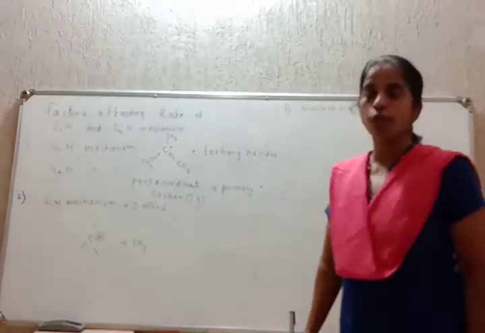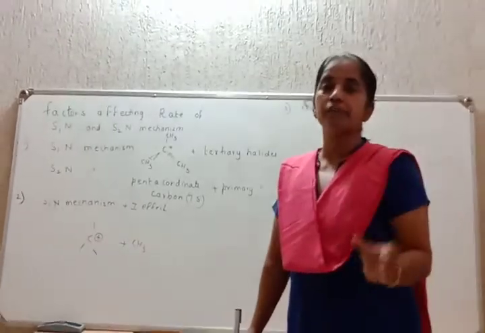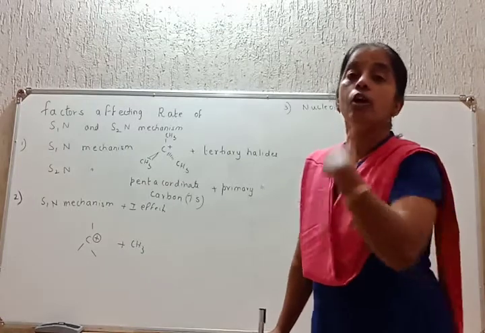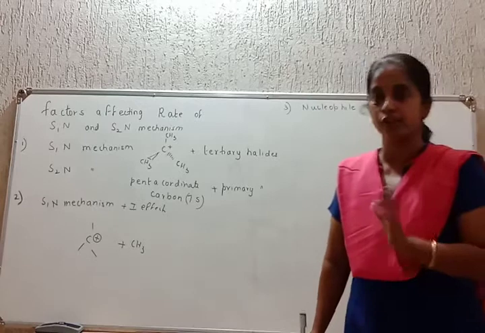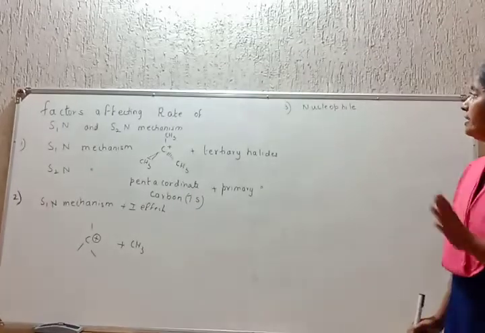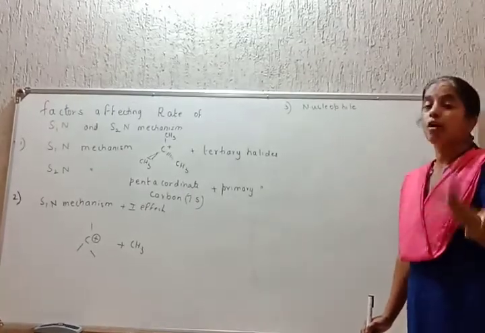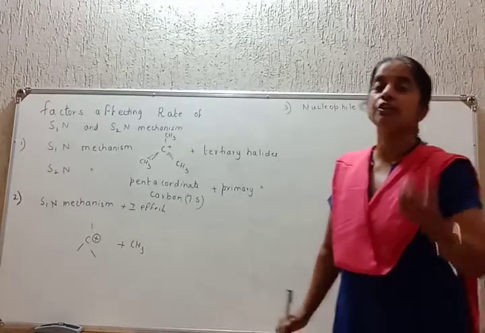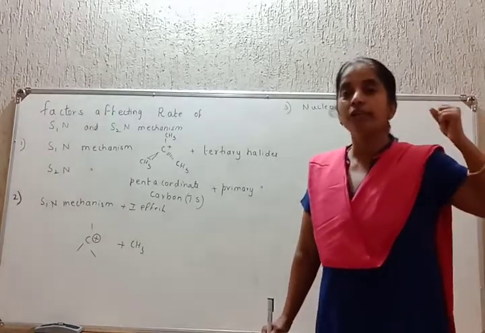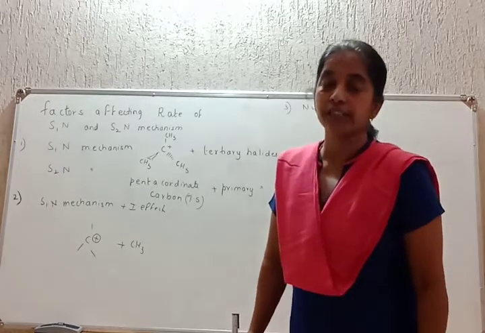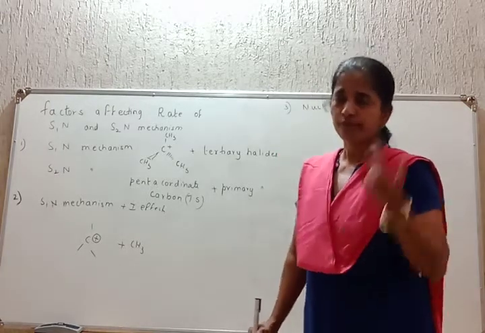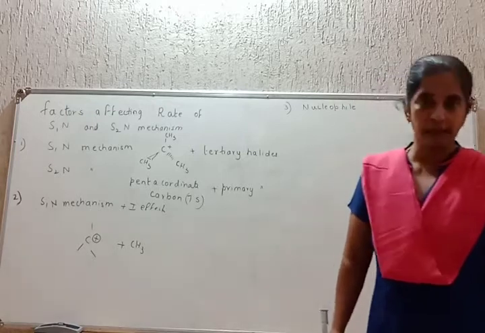Nucleophile is a species which generally donates electrons to the substrate. Substrate means the reactant. The more electrons the nucleophile has, the more is the speed of the nucleophilic attack on the substrate, and the faster the reaction takes place.